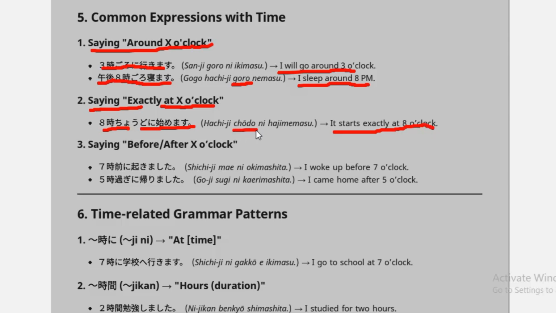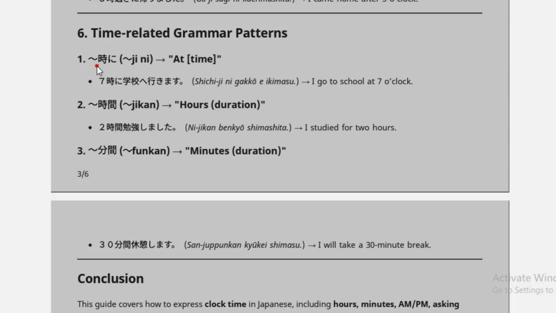Choudo means exactly. And let's say before or after some X o'clock, like shichiji mae ni okimashita. I woke up before 7 o'clock. And goji sugu ni kaerimashita means I came home right after 5 o'clock. And let's see some more sentences, like shichiji ni gakkou e ikimasu. I go to school at 7 o'clock.